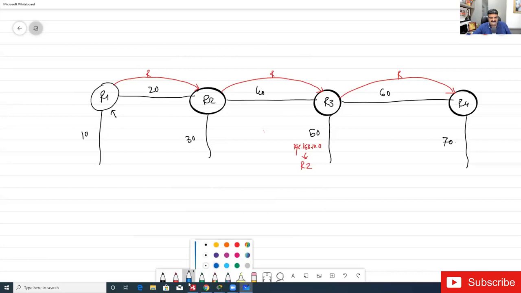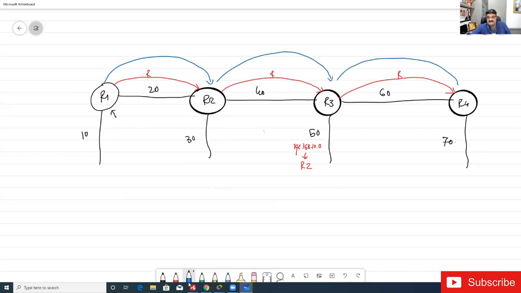Wait a minute. The same thing is going to happen with RIP and EIGRP. EIGRP is also giving the second-hand update, or updates, to its neighbor only.